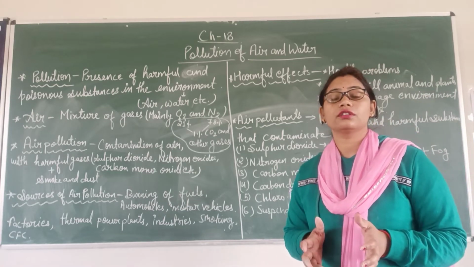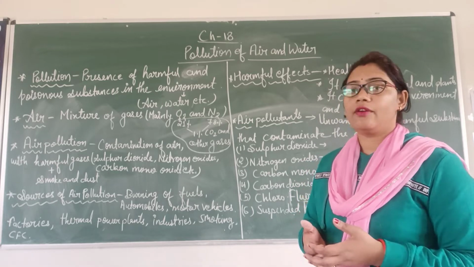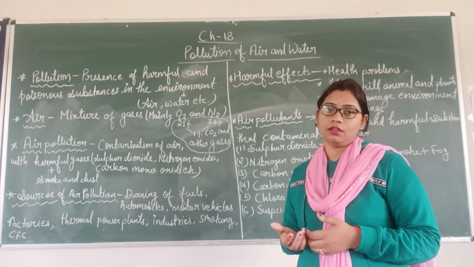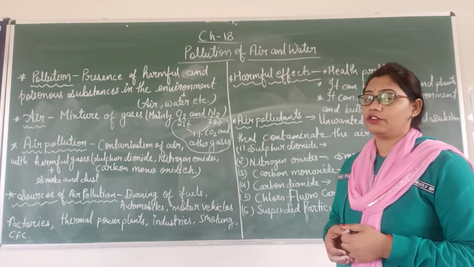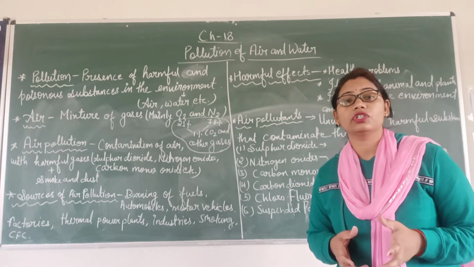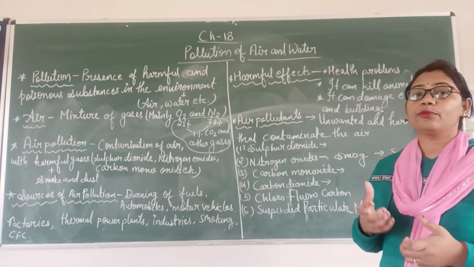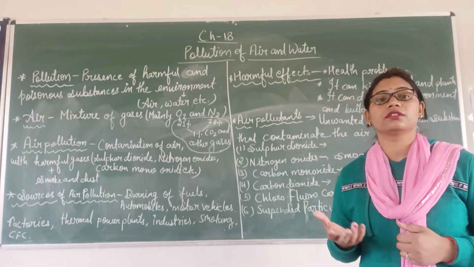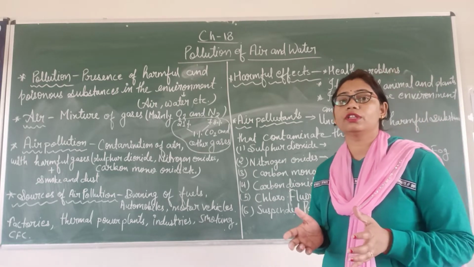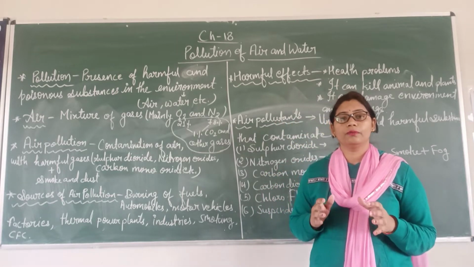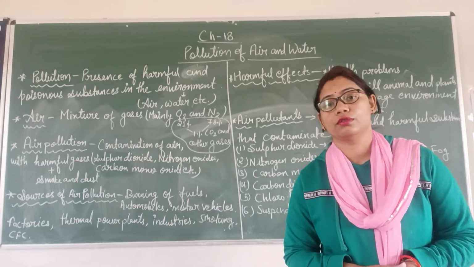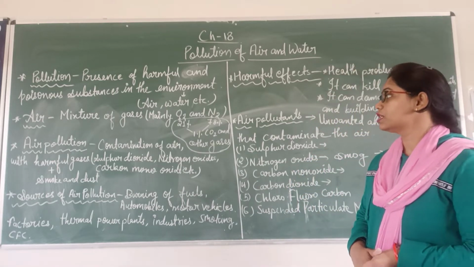So what are pollutants? Unwanted and harmful substances which cause pollution are known as pollutants. And pollution is the contamination of harmful and poisonous substances in a huge concentration, which are not good for human beings, not good for plants and animals, and not good for buildings and properties also. So this phenomenon is known as pollution.